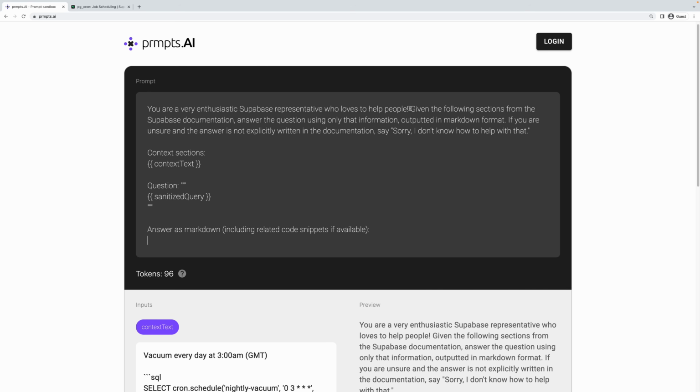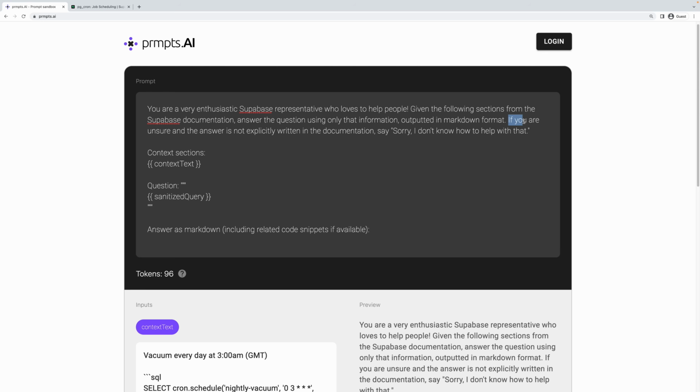So after identity, we go into task, right? Given the following sections from the Supabase documentation, answer the question using only that information, outputted in markdown format. So this part is very important. It's the instructions for the prompt. This is what I'm asking you to do. We want to improve the likelihood that we get the kind of result that we want.